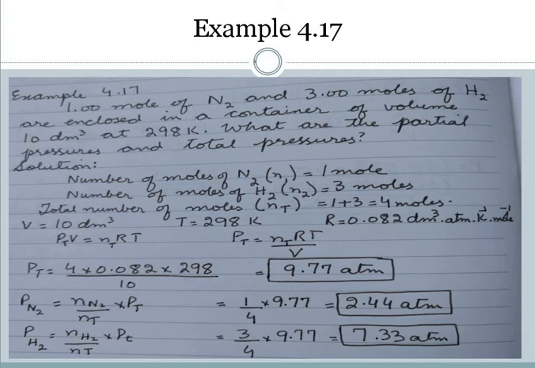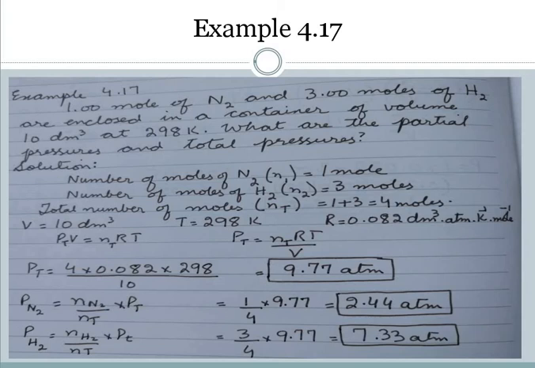Volume is given to us, which is 10 decimeter cube. Temperature is given. R, I have told you earlier to learn it, is 0.082 decimeter cube atmosphere per Kelvin per mole. Units are very important to write with all of them. Putting in the equation, PT V is equal to NT RT. So PT will be equal to NT RT by V, and we get the total pressure as 9.77 atmosphere.